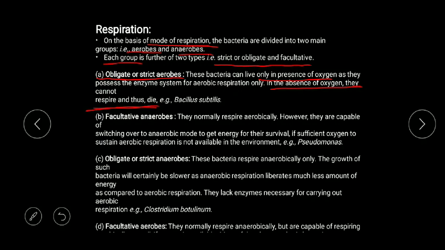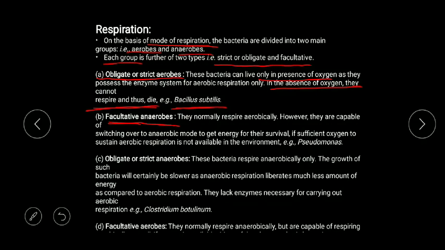In the absence of oxygen they cannot respire and thus they die. So obligate means compulsorily aerobic, and such a bacterium is Bacillus subtilis.